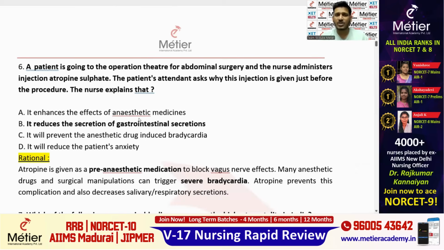Okay. Fine. Next one, question number 6. A patient is going to the operation theatre for abdominal surgery, and the nurse administers injection atropine sulfate. The patient is going for surgery, that is the first key point, and the nurse is administering atropine. You all know that atropine reduces secretions. It reduces the gastric secretion, it reduces the respiratory secretions, and it prevents aspiration during the surgery.